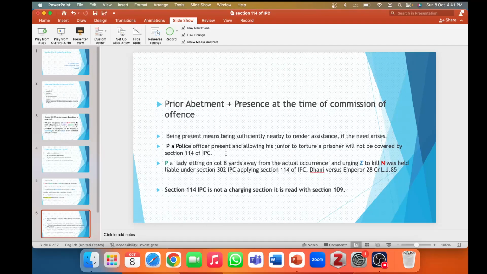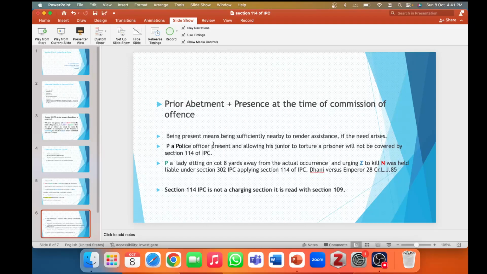But she was abetting as well as present at the scene of the crime. So, applying the essentials, abetment and presence at the commission of the crime, in the case of Dhani versus Emperor, she was held to be guilty under section 302 of IPC.